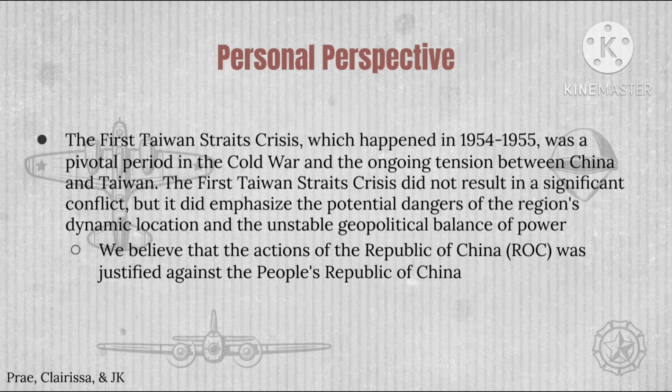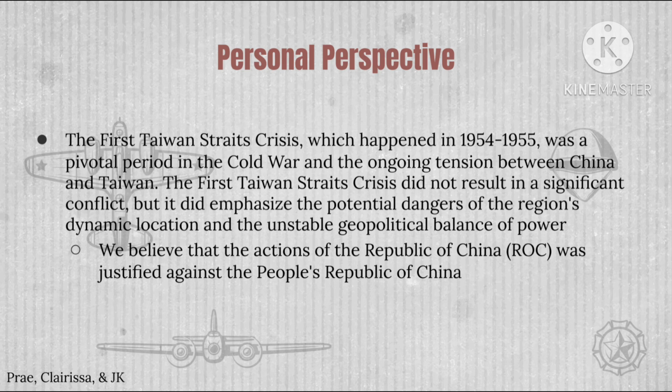The first Taiwan Straits crisis fits into the larger context of the conflict between the Cold War superpowers because Communist China was supported by the USSR, while Nationalist China was supported by the US, in which the president sends the 7th Fleet and economic aid to Taiwan as support. This is also an example of the US's containment strategy to prevent the spread of communism. The resolution of this conflict ends with the United States and Taiwan signing a mutual defense treaty, which did not stop the entire conflict because the second Taiwan Straits crisis would later happen in 1958.